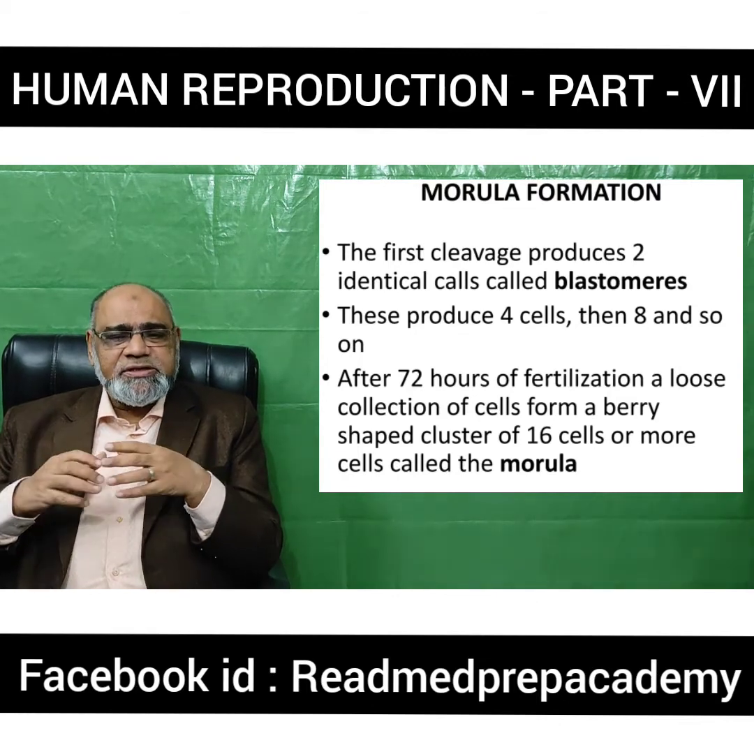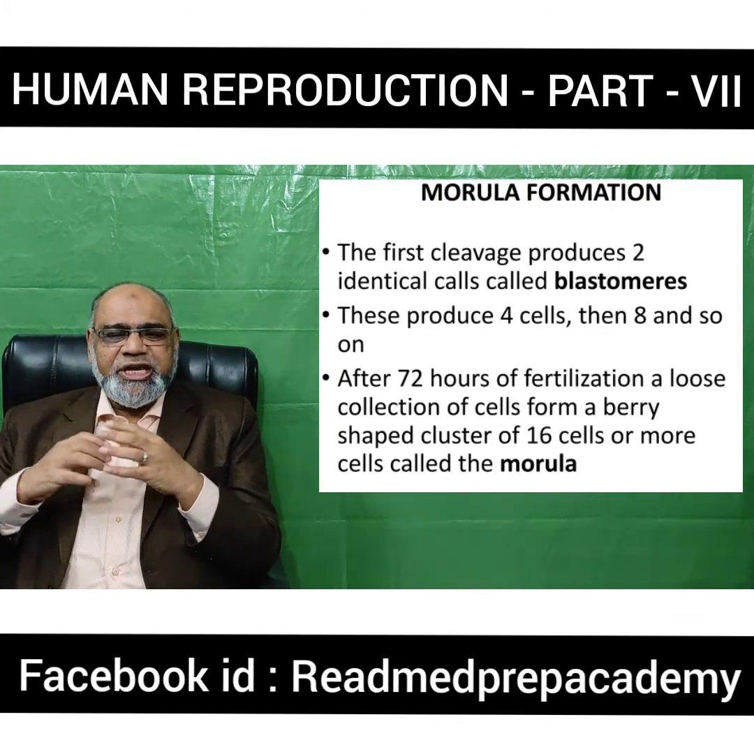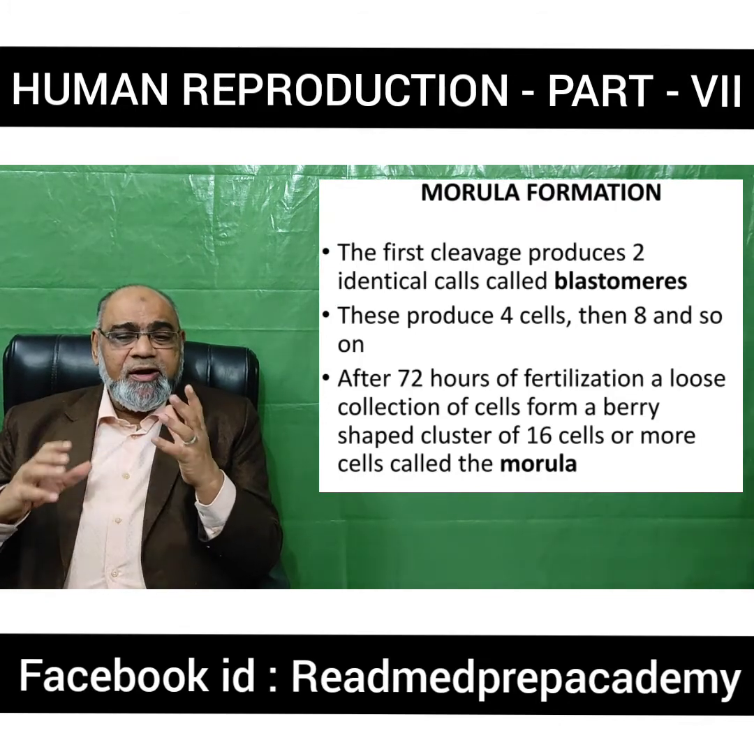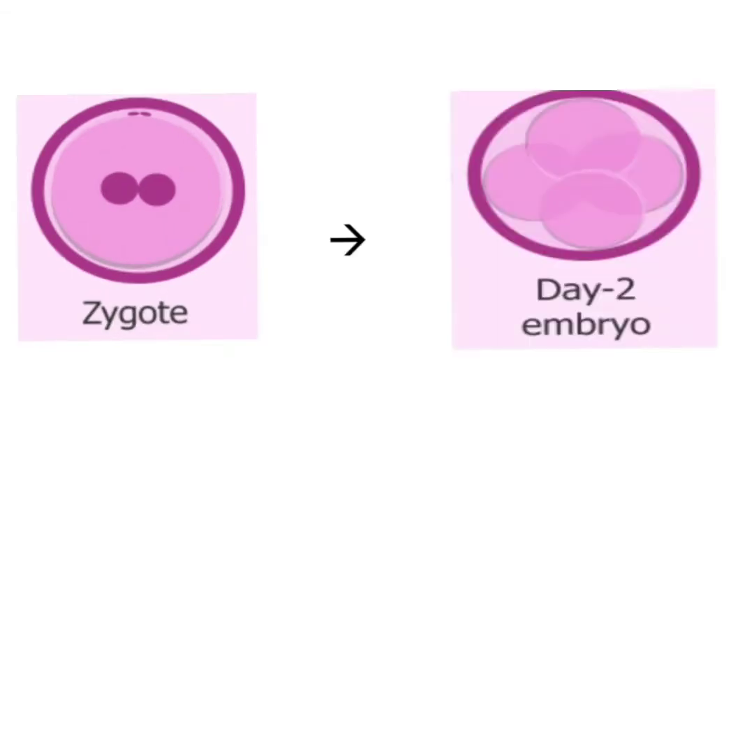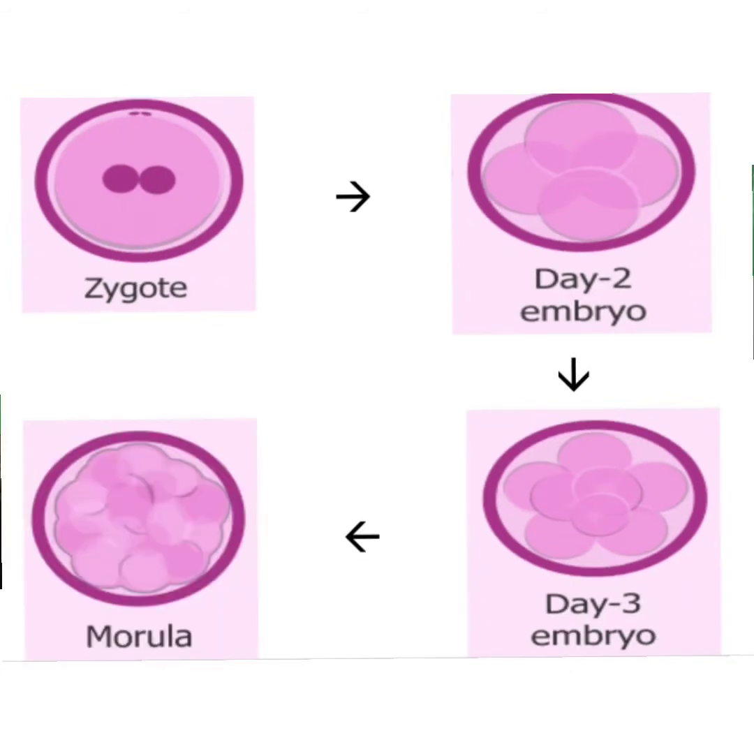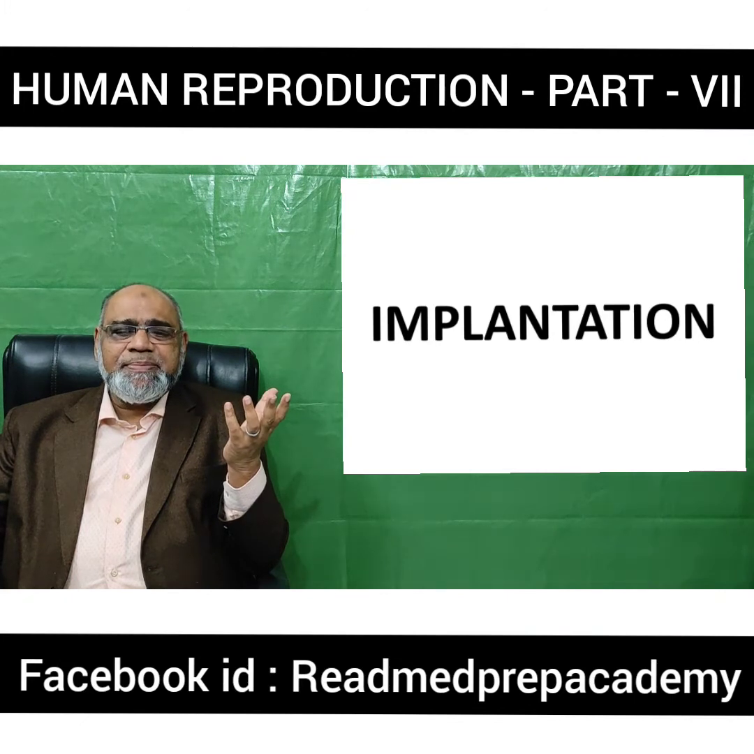After 72 hours of fertilization, a ball of cells is formed, which is berry shaped, of 16 cells or more. This ball of cells is called a morula. You can see how the zygote on day 2 multiplies and becomes a 4 cell structure. Then on the third day it becomes an 8 cell structure, and slowly it becomes a morula in 72 hours. After the morula is formed, the next step is implantation.